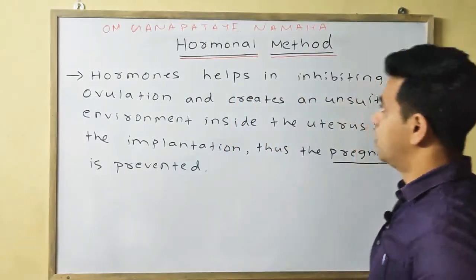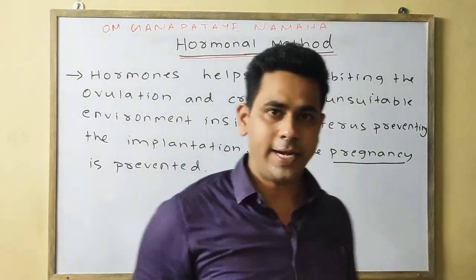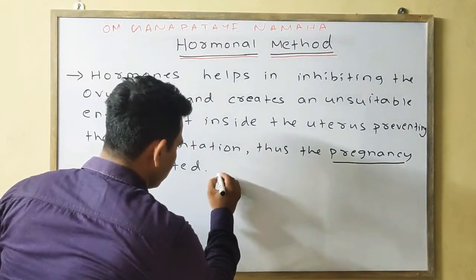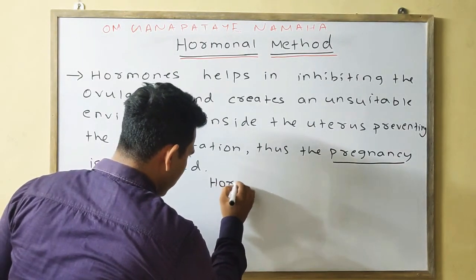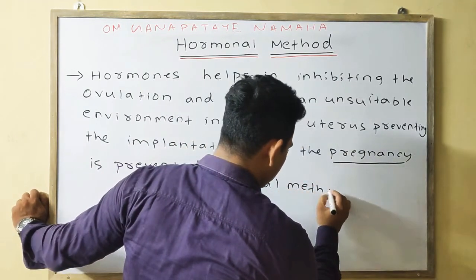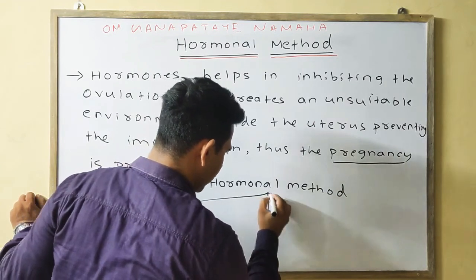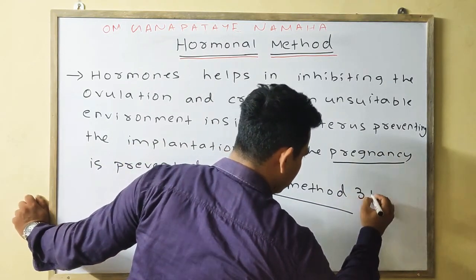Further, the hormonal method is broadly divided into three types.